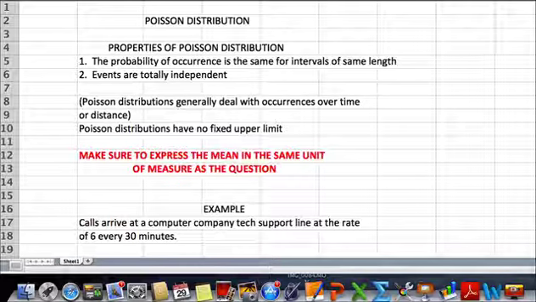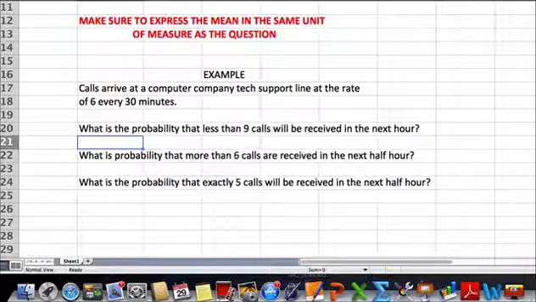A caution, shown in red on your sheet, is that you need to make sure to express the mean in the same unit of measure as the question is posed. That's extremely important to remember when you're trying to solve Poisson distribution questions. With that in mind, take a look at the first question.